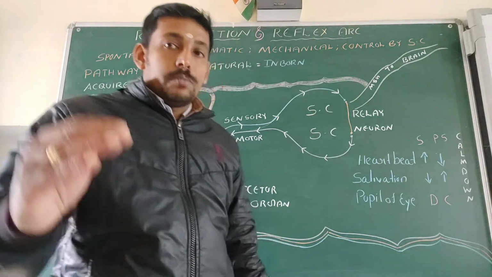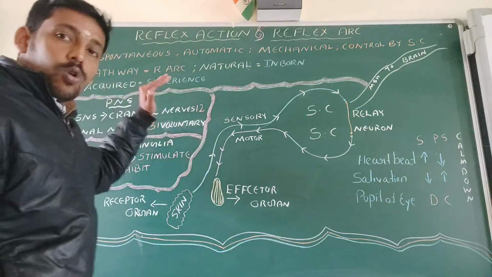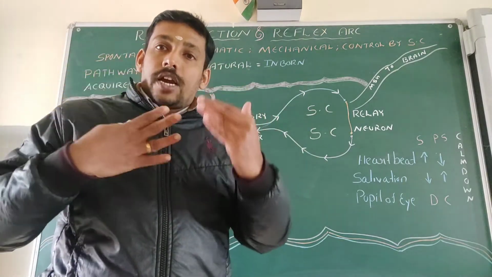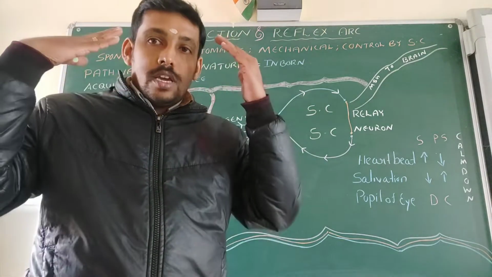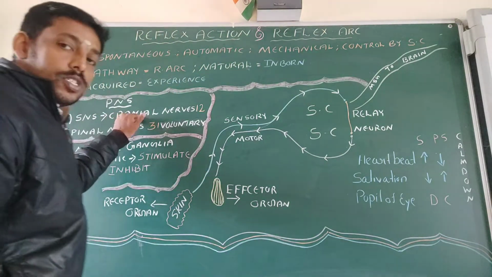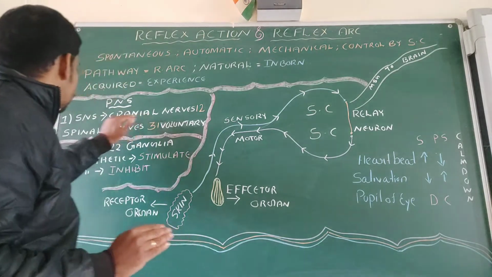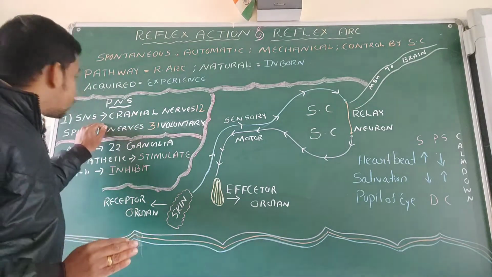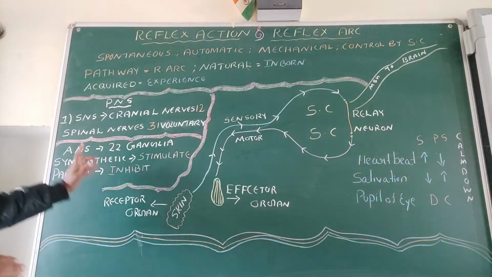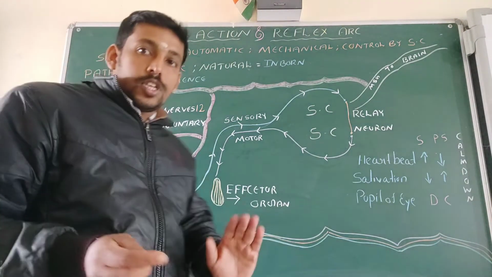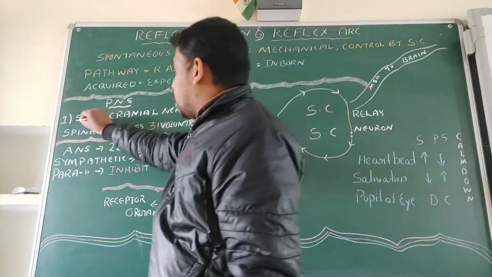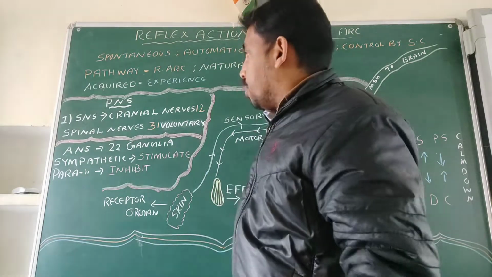Now come to the peripheral nervous system. It contains all the nerves that connect the organs with the central nervous system. The peripheral nervous system is divided into two parts: the somatic nervous system and the autonomic nervous system. What about the somatic nervous system, or SNS?